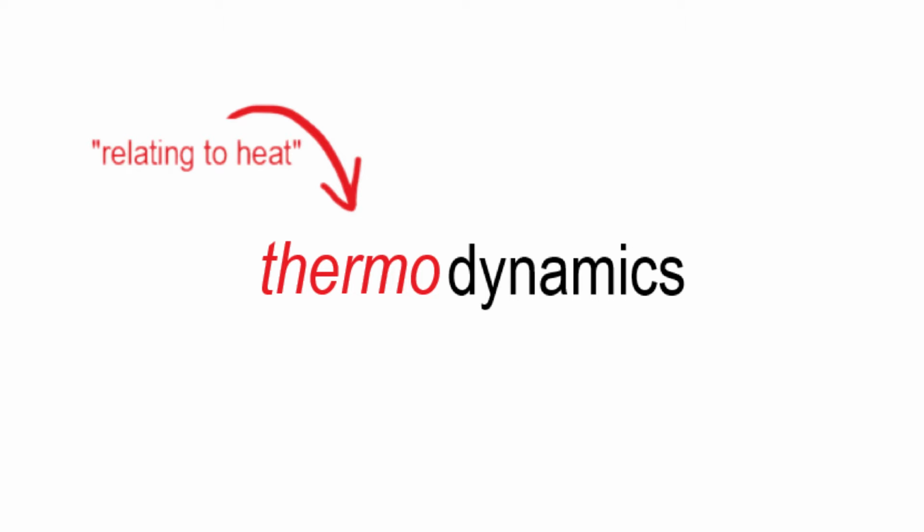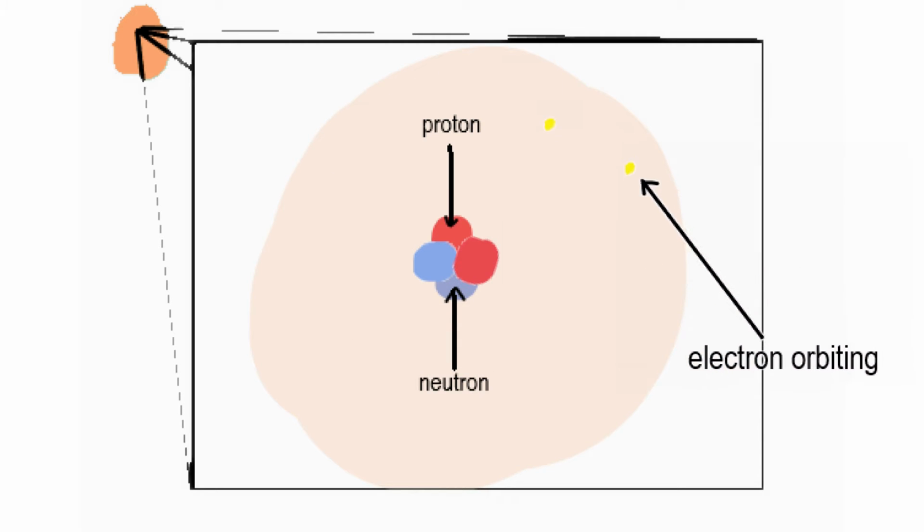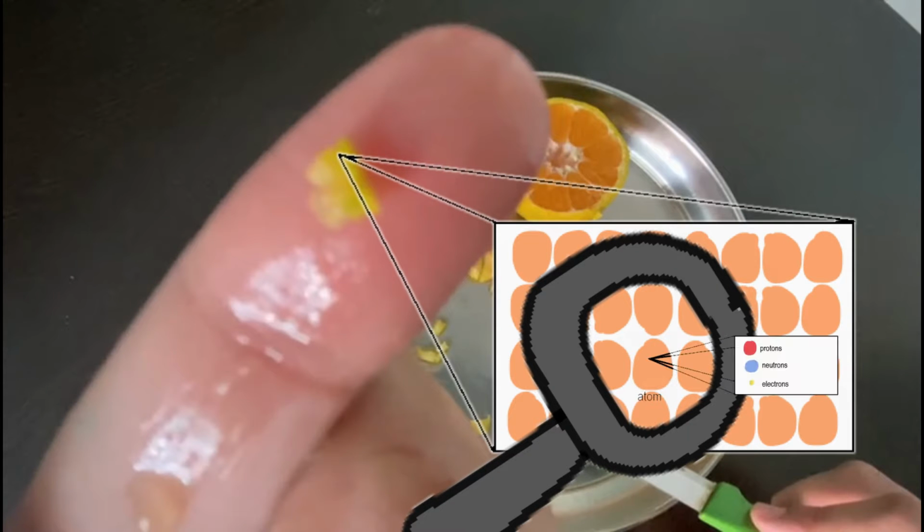But what is heat? To answer this, we must first realize that stuff is made of atoms. Protons, neutrons, and electrons compose these teeny tiny atoms. But there's a whole lot of stuff out there in the world. How can different configurations of collections of atoms constitute our variegated universe?